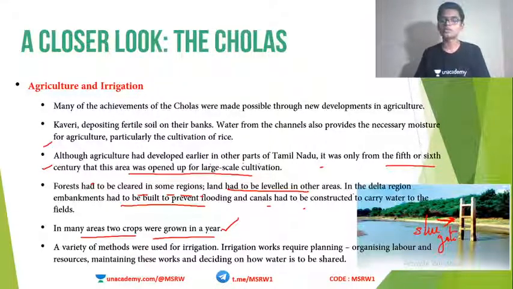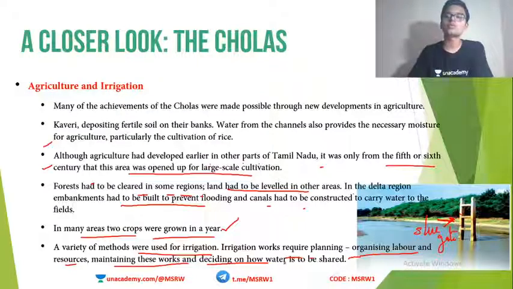Okay, so this was also constructed during the Chola dynasty. A variety of methods were used for irrigation. Irrigation works required planning, organized labor, resources, maintaining these works and deciding how water is to be shared. So irrigation also developed during the Chola time. So obviously agriculture and irrigation were enhanced during the period of the Cholas.